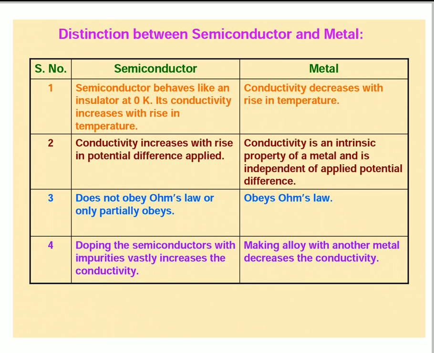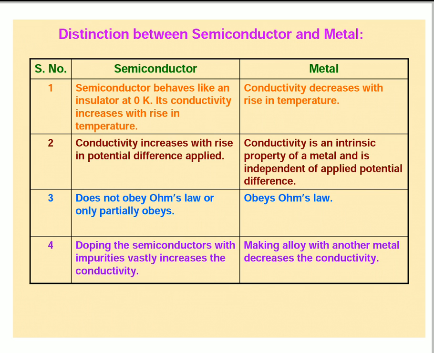Conductivity means the ability to allow the electric current. So here conductivity decreases with rise in temperature, meaning if we increase the temperature, conductivity decreases in metals. So in semiconductors, the phenomenon is opposite.